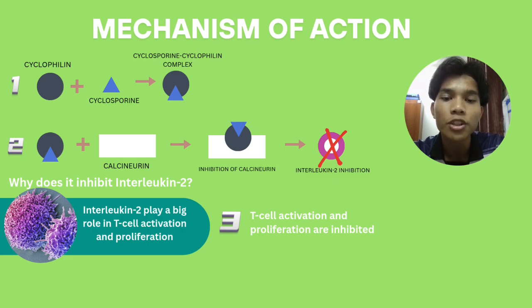Interleukin-2 is crucial for T cell proliferation. As a result, without interleukin-2, T cell activation and proliferation are inhibited, suppressing the immune response of our body.